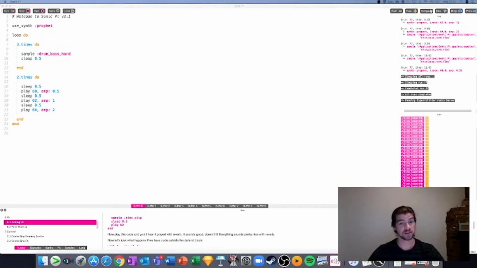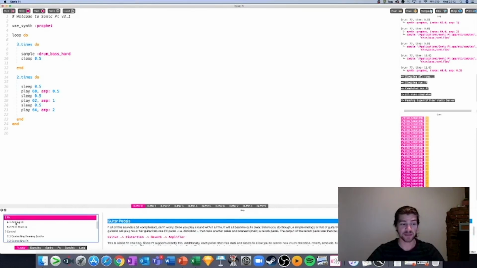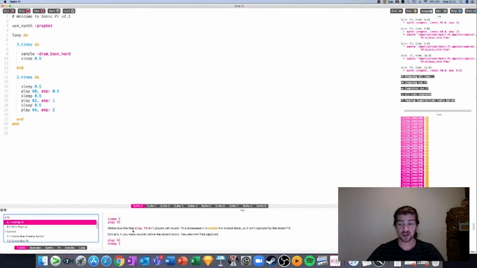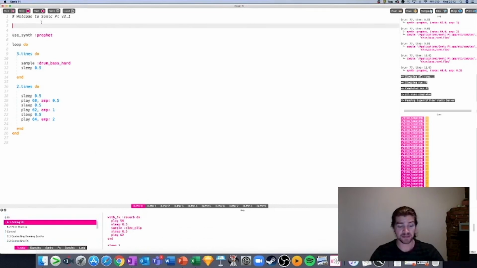This is called the FX function, and what it essentially does is add studio effects to your tune, much like a music producer might if they were in a studio. You can learn loads about effects by going down to tutorial 6, where you see all the theory behind it, and then all the different options, and you can read that all if you'd like. However, I'm just going to tell you the basics about how you add it.